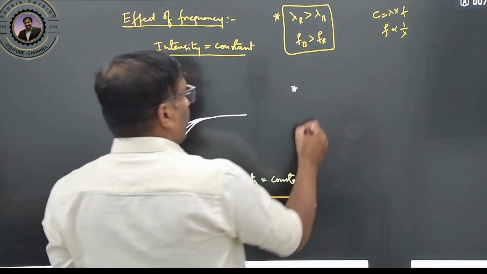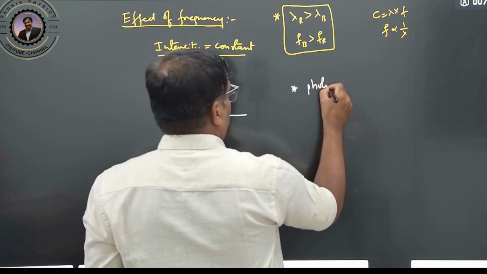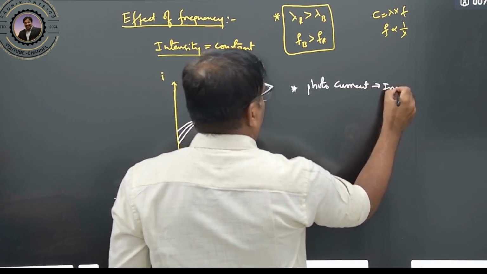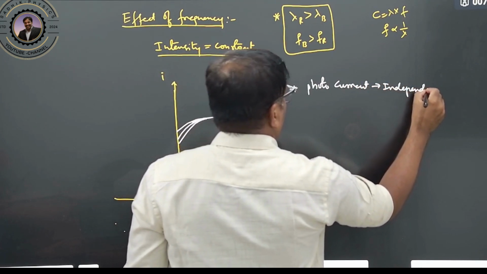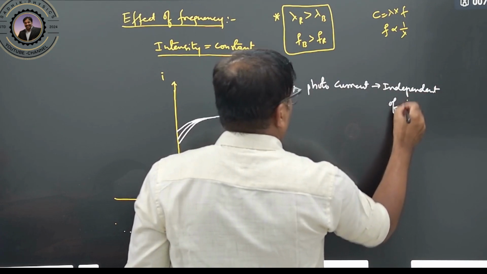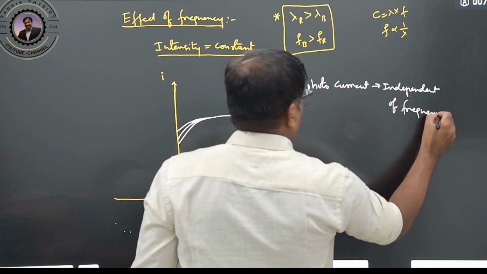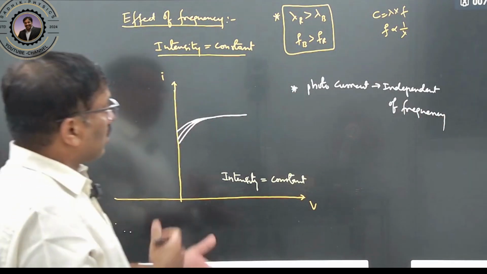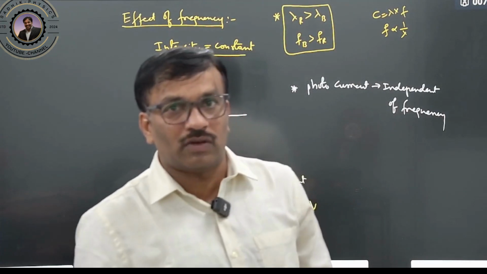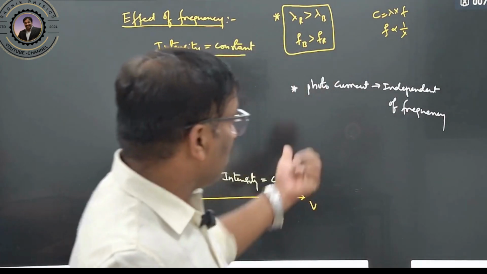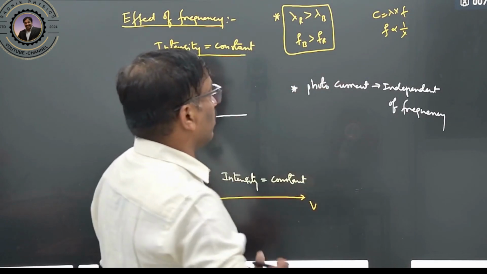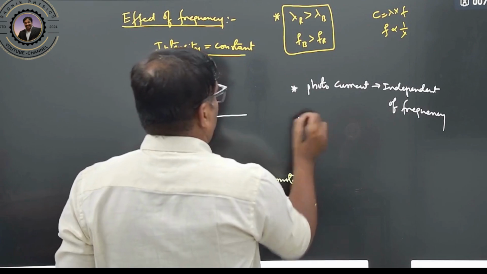That means photocurrent is independent of the frequency. Clear? That means the emission of the electrons was not dependent on any frequency, or on changing the frequency. So there is no effect on the photocurrent.